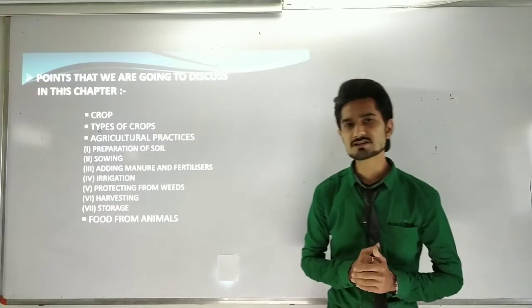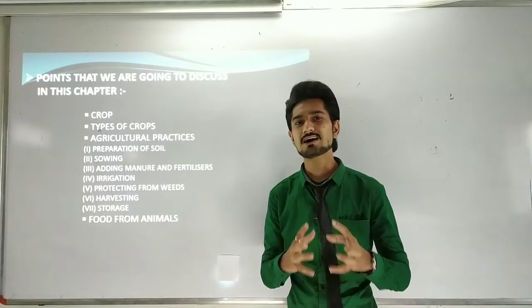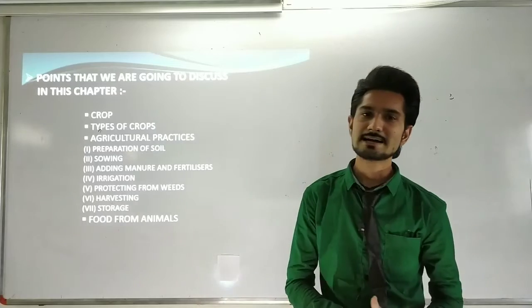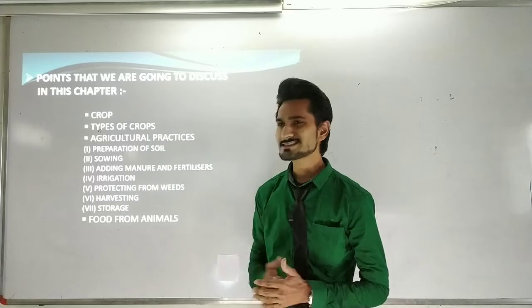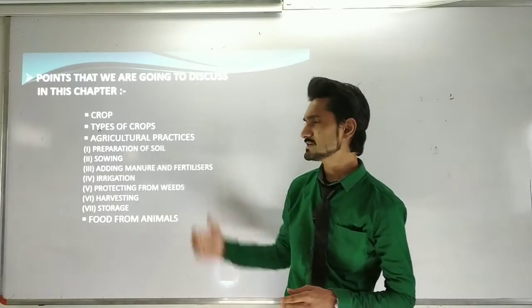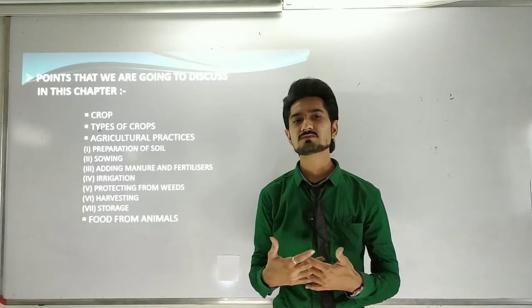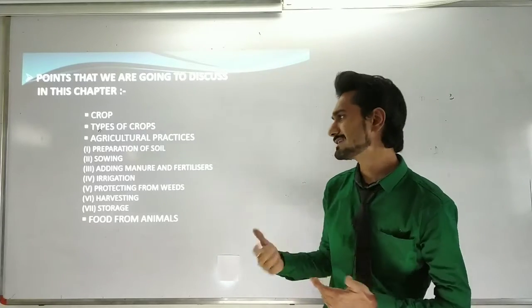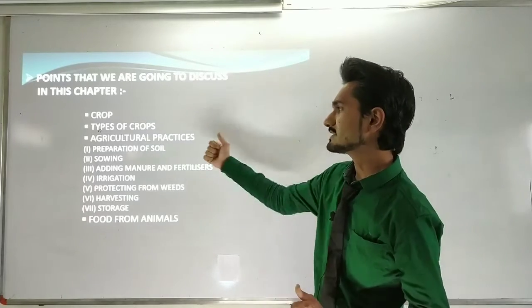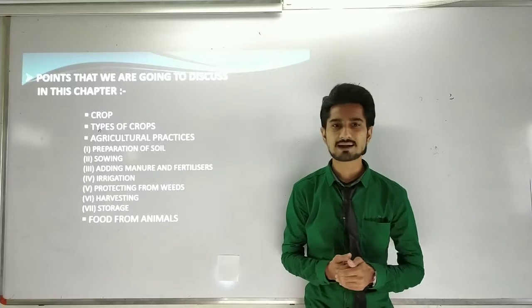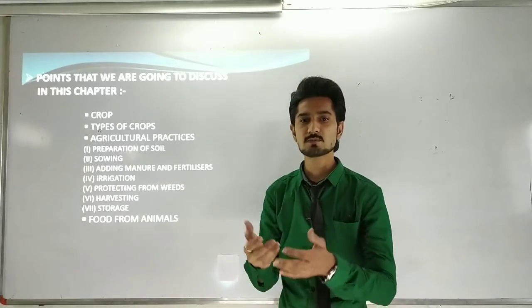After seeing the types of crops that are produced in the farms, we will discuss the different kinds of agricultural practices. First of all we need to discuss what agriculture is. It basically means the study of farms. The study of the farms which we are using and developing on a daily basis is known as agriculture. Then we start the topic of agricultural practices, which means how to grow crops in different kinds of scenarios.